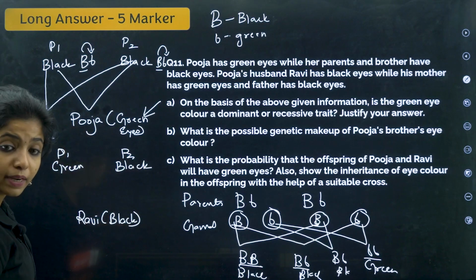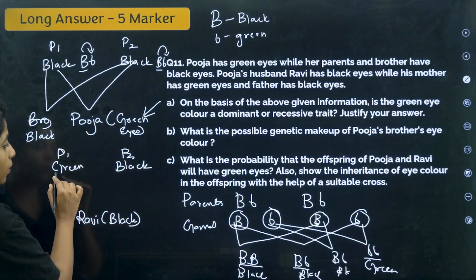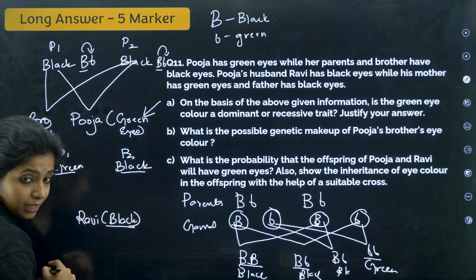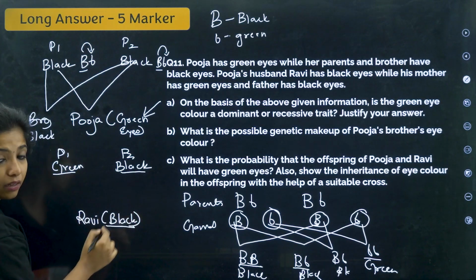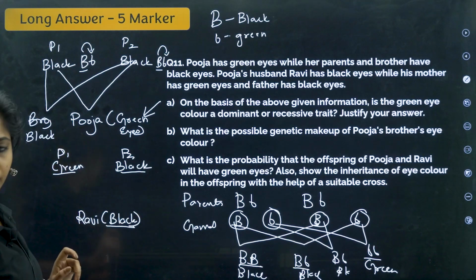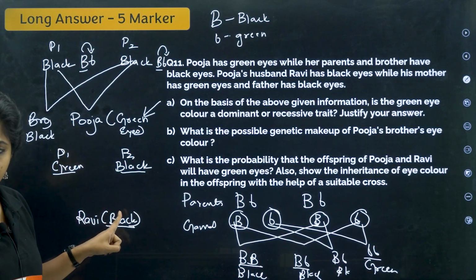This can also explain a lot of things. Parent 1 has green eyes and parent 2 has black eyes, still Ravi has black eyes. That means the black character will be dominant. So can we try to find this particular thing?